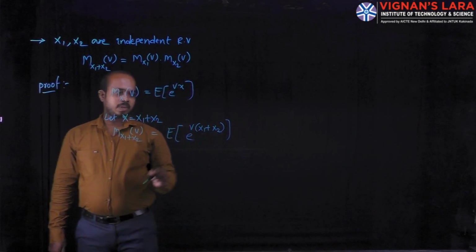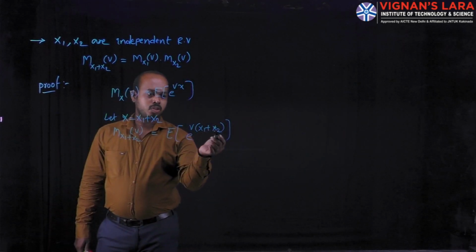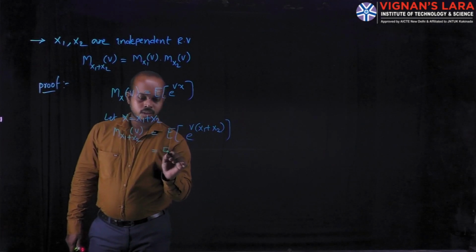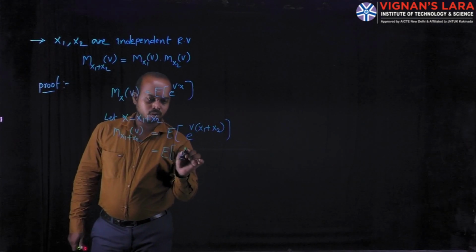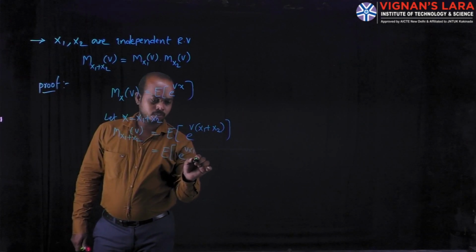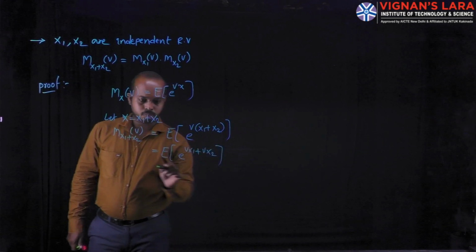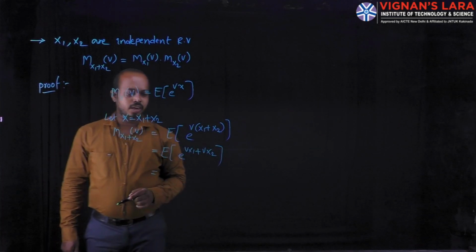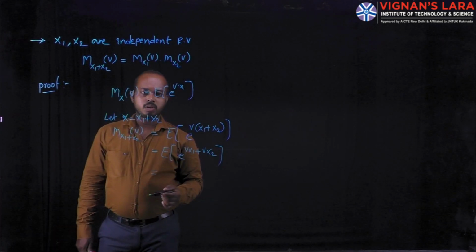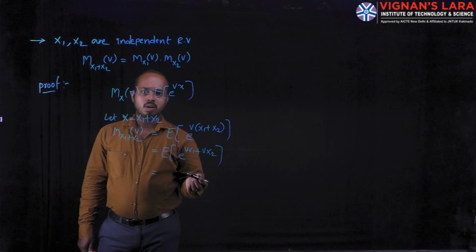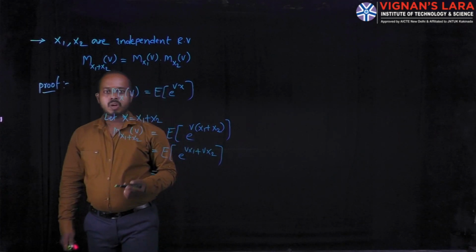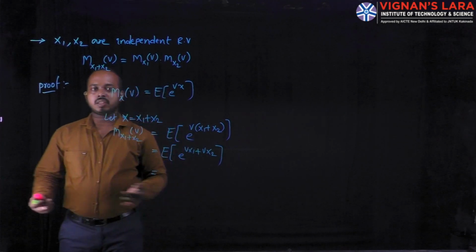Then you can split this exponential into these two terms. Then you can write the expectation of e power vx1 plus vx2. Whenever the bases are equal, we add the powers.